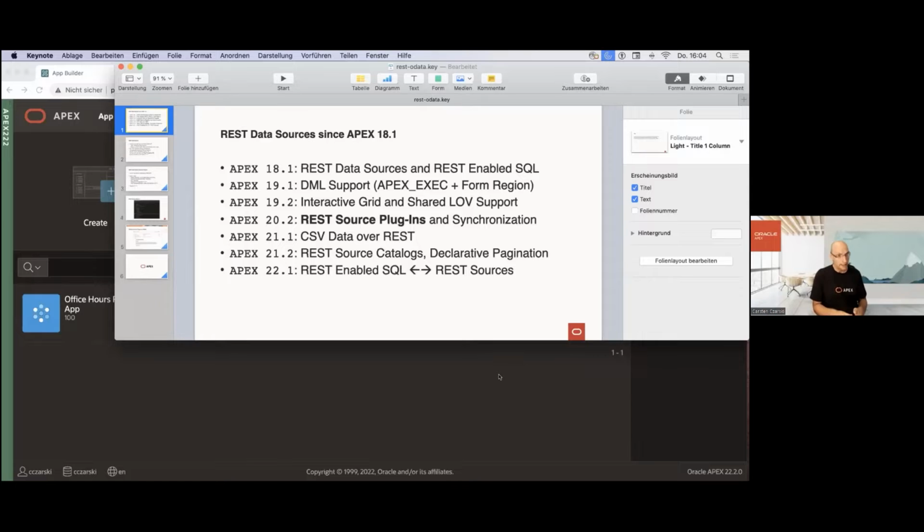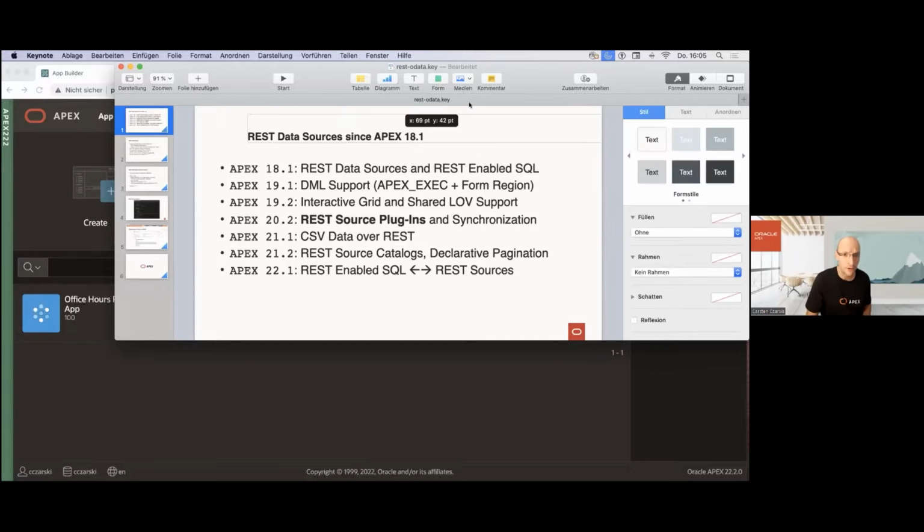I'm pretty sure a lot of folks already know about what you can do with REST and Apex, but maybe others don't, right? So let me first take the opportunity to give you a few minutes of introduction to what REST and Apex actually means, so that we are all on the same page. And then we can have a look at what that means when we are talking about Apex supporting OData, right? And first, I put together just a handful of slides.